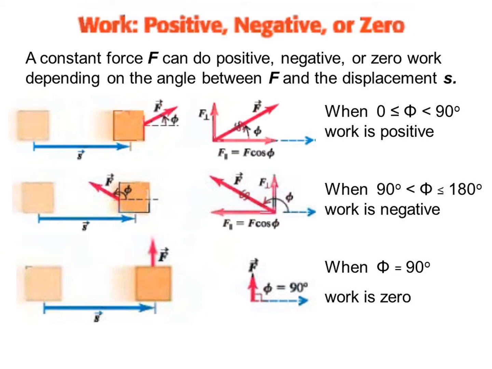A constant force can do positive, negative or zero work, depending upon the angle between the force and the displacement. When the angle is between 0 to 90 degrees, the work is positive. When the angle is between 90 to 180 degrees, the work is negative. When the angle is equal to 90 degrees, the work is 0. You understood?